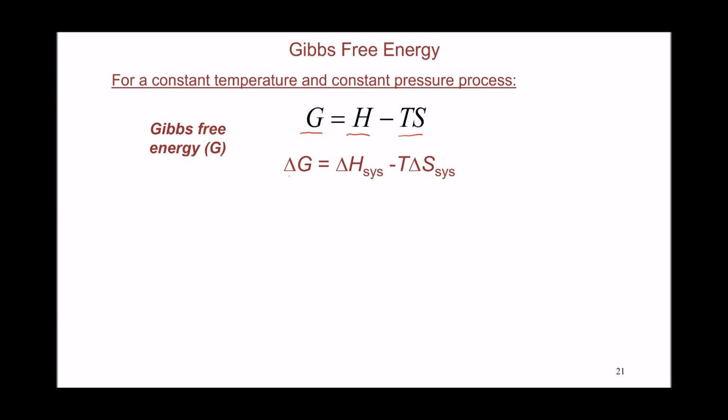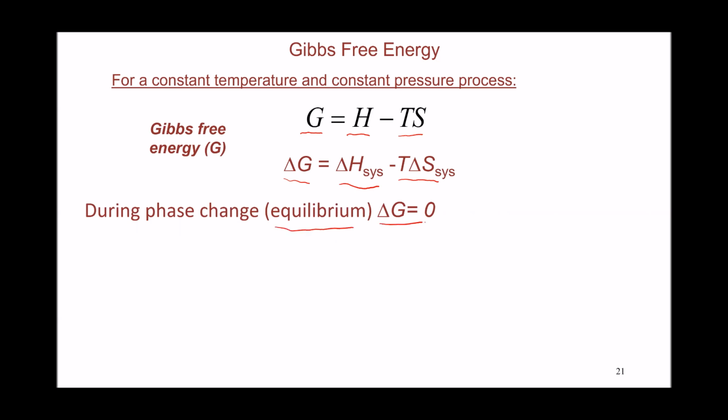So based on this definition, change in Gibbs free energy, delta G, is going to equal change in enthalpy for the system minus temperature times the change in entropy for that system. It's known that for any phase transition, which is an equilibrium process, delta G is going to equal 0. We'll explain why this is the case in chapter 12, but for now, let's take it as it is. So for any equilibrium process, delta G equals 0.